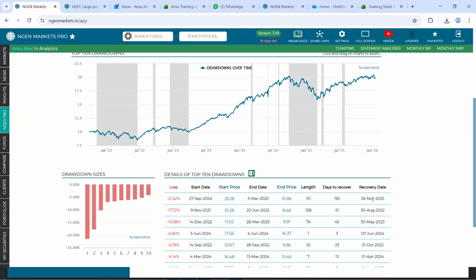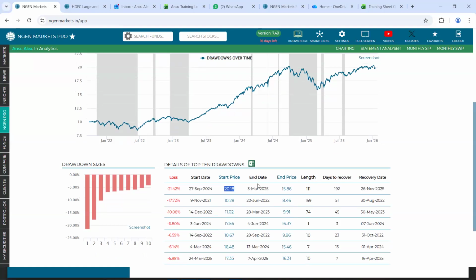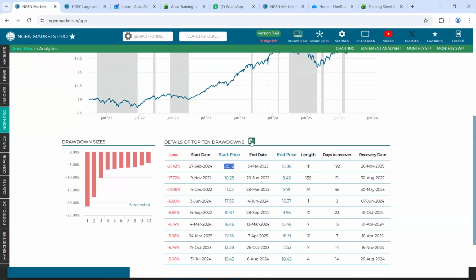Now, if I try and locate 26th November 2025, somewhere right here, you could see it says that on 26th November 2025, the NAV was 20.20. Hence, this date has been considered as the recovery date. Why? Because it has crossed our start NAV. Now, these statistics that you see can anytime be downloaded into an Excel as well.